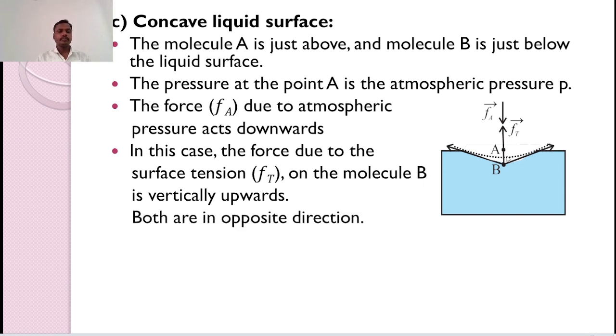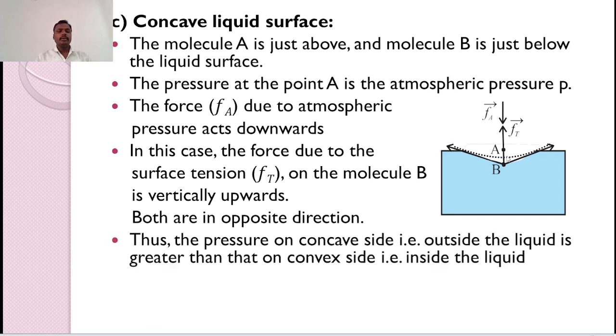Okay, so both forces, Fa, the force due to the atmospheric pressure, and Ft, the force due to the surface tension, are in opposite directions. This results in the pressure on the concave side, that is outside the liquid, being greater than that on the convex side, that is inside the liquid.